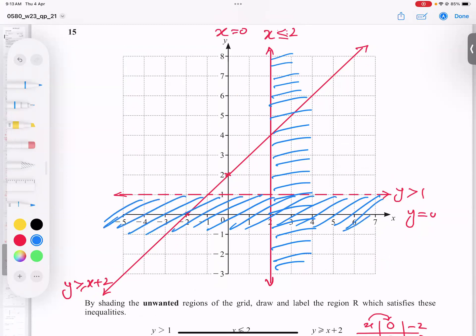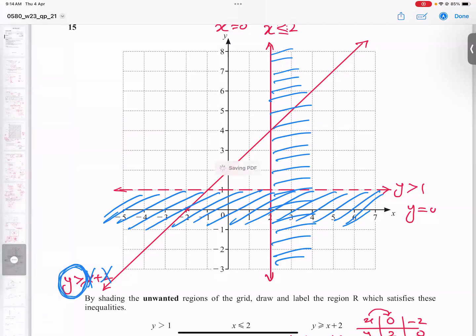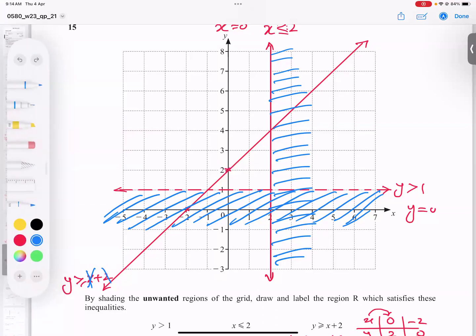Okay, students. Now let's talk about this. When x and y come together, we don't care about x, we don't care about 2 even, we care about y and the inequality sign. So how to read the inequality sign? y is bigger than or equal to. So come on the y-axis and ask yourself, is y bigger above the line or is y bigger below the line? Naturally above the line is bigger. According to bigger, y is bigger. So this is called the wanted region, but I will shade the unwanted region, which is this one.